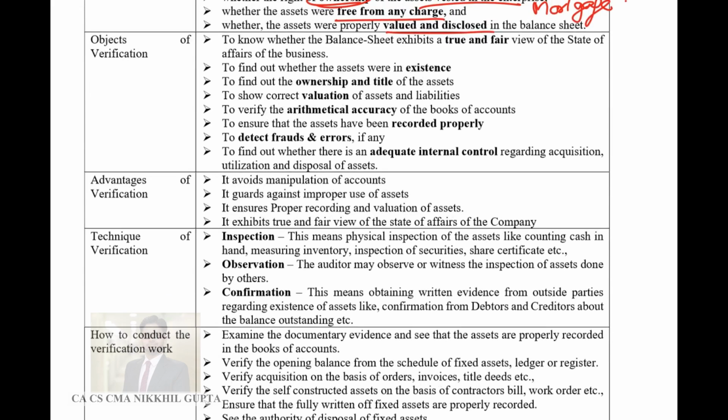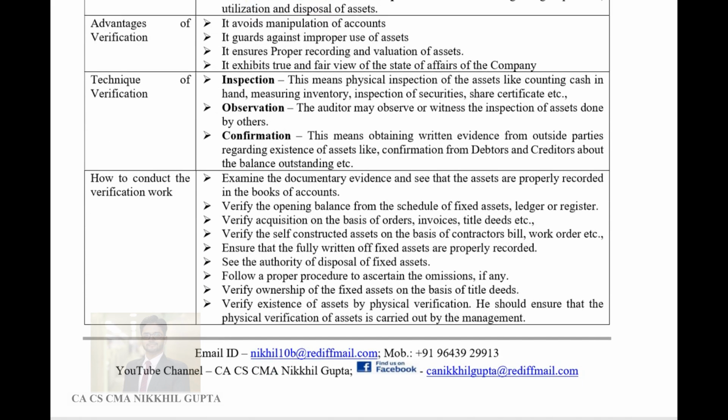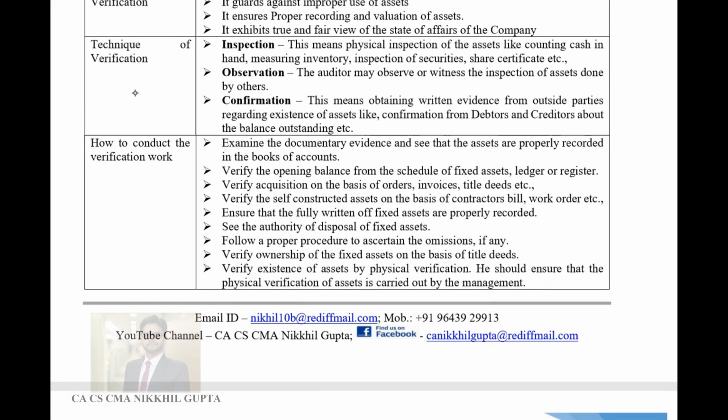Objectives of verification, again: true and fair view, existence, ownership and title, valuation of assets should be proper, arithmetical accuracy should be proper, recorded properly, detect error and fraud, etc. Advantages, same. This is a very important topic, guys. Techniques of verification. So verification can be done by inspection, observation or confirmation.